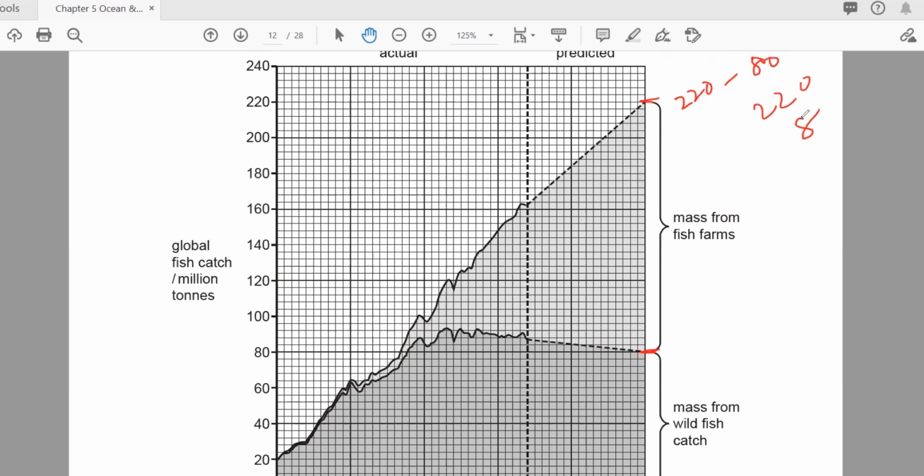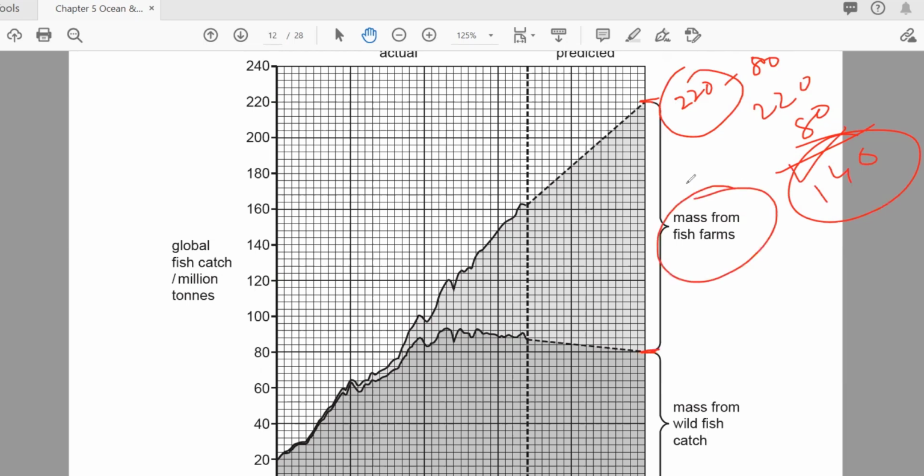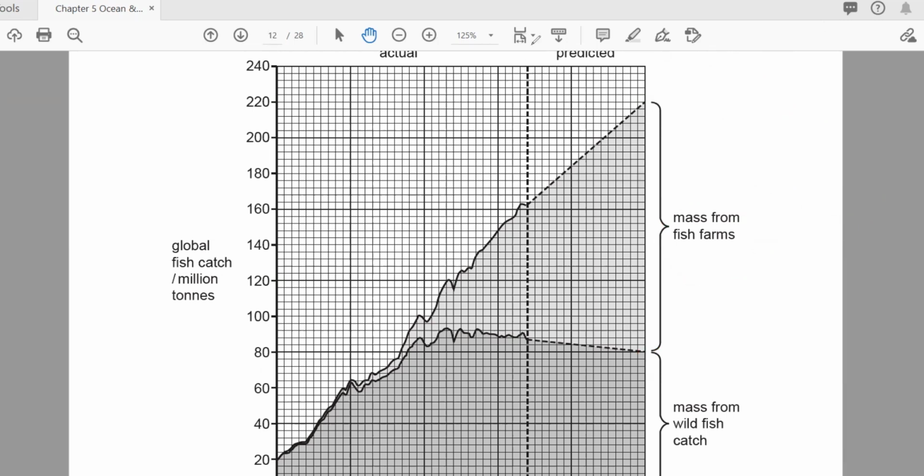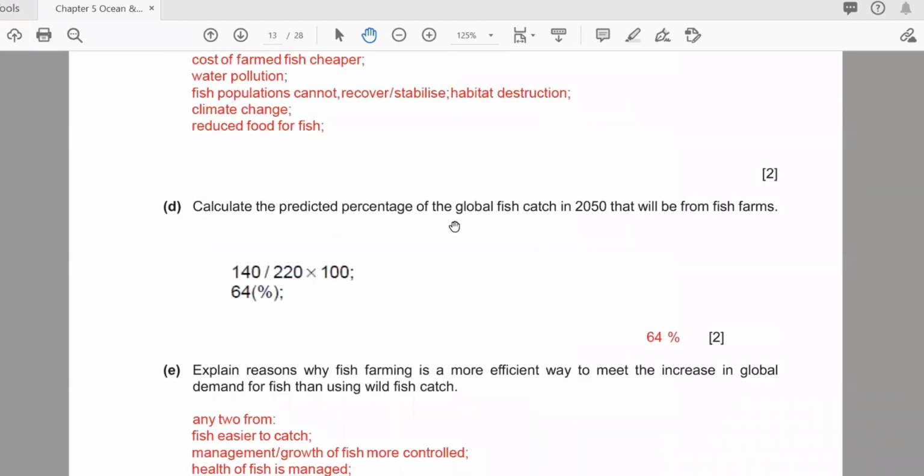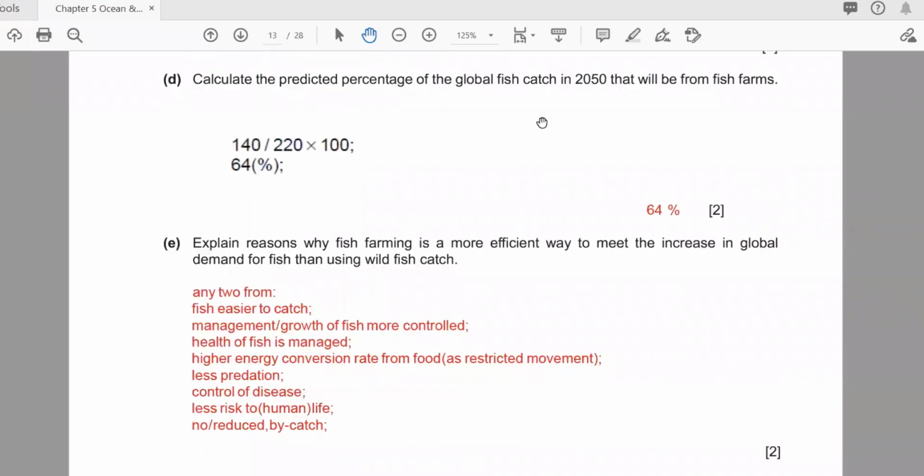So 140. Out of this 220, 140 is coming from the fish farm. So now make it as a percentage. And what is the formula for percentage? Whatever you have, divide by the total, then multiply by 100. So now they are calculating the percentage for the fish farm and how much they have from the fish farm. 140 over the total 220, multiplied by 100. So this is the answer, how to calculate that one.